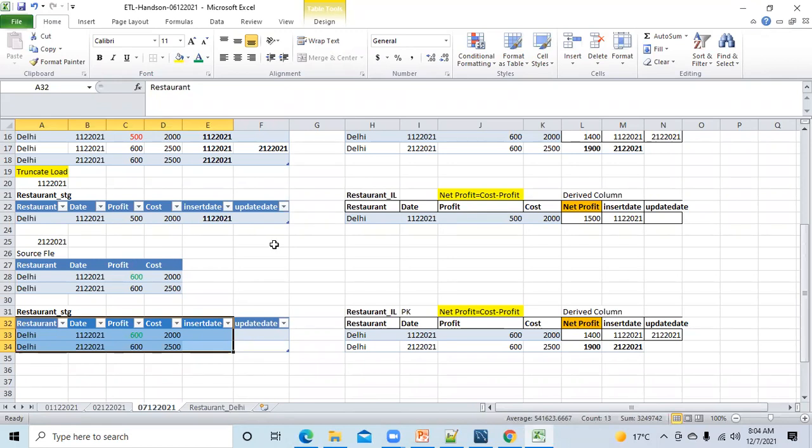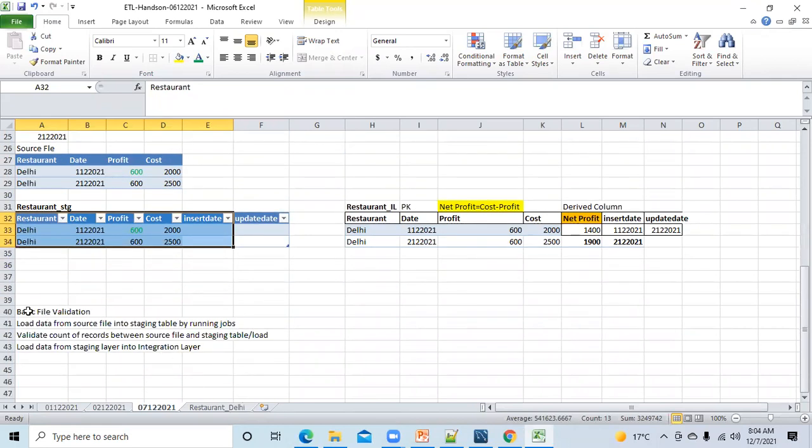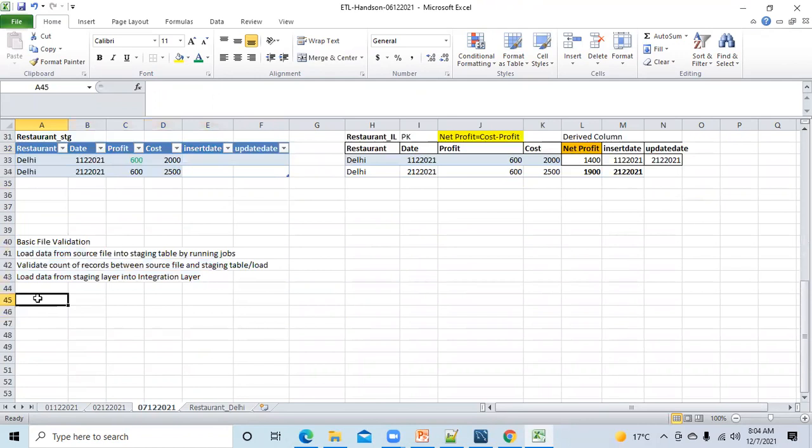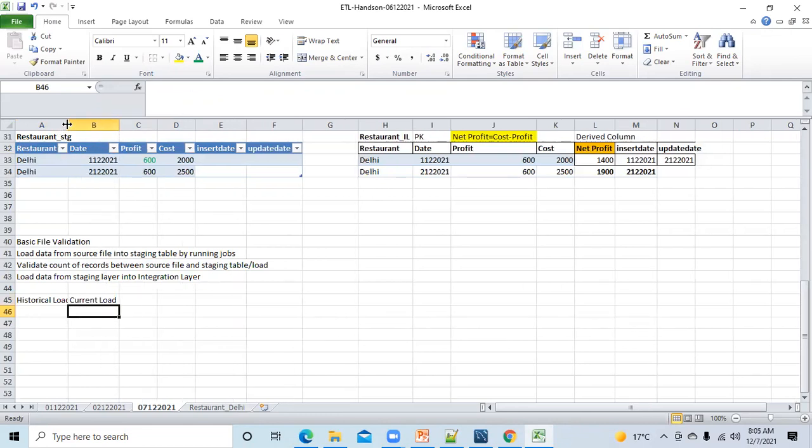So okay, let's summarize. I think you understood the flow as well, that first what you have to do, then what you have to do, after that what you have to do. First of all, you have historical load. There is no segregation in this historical load, all will be full load only, no confusion. Then you have current load. In current load, what all possible loads do you have inside this?